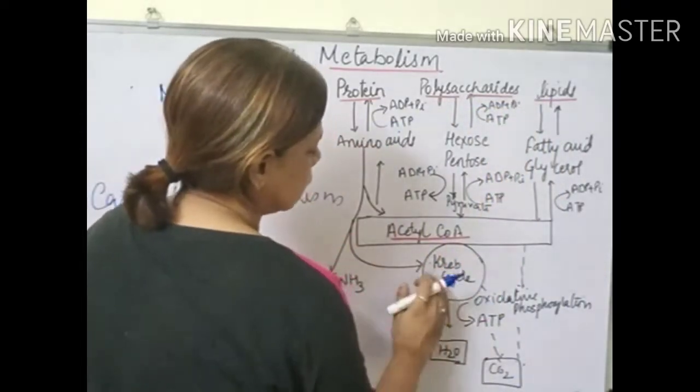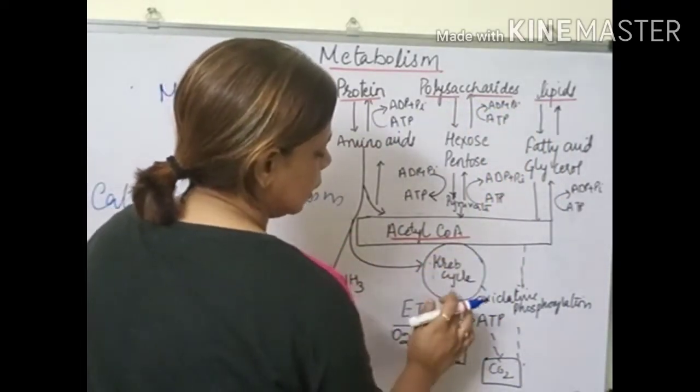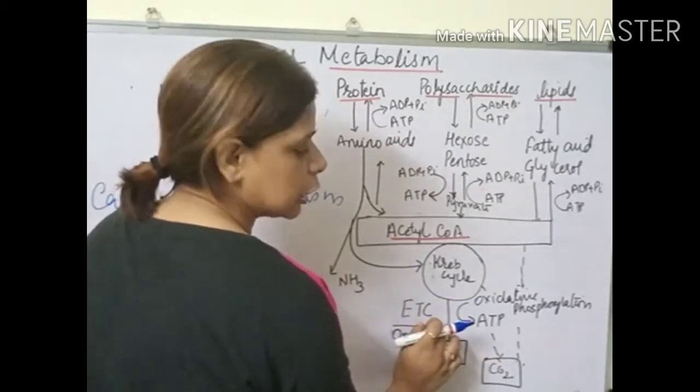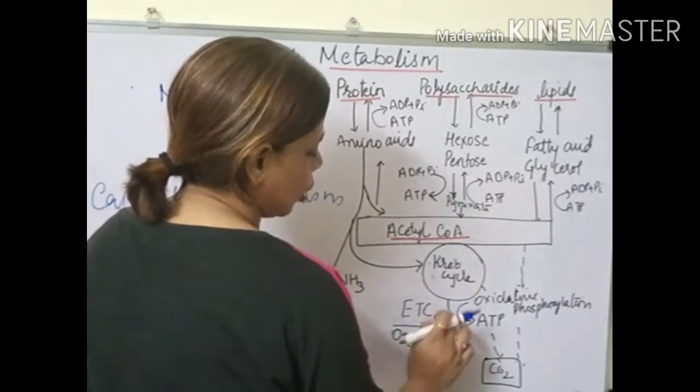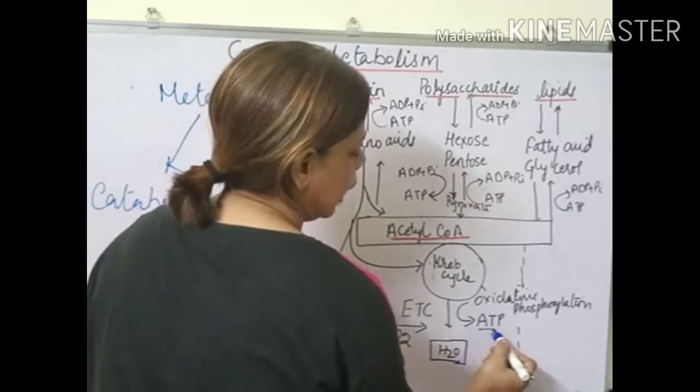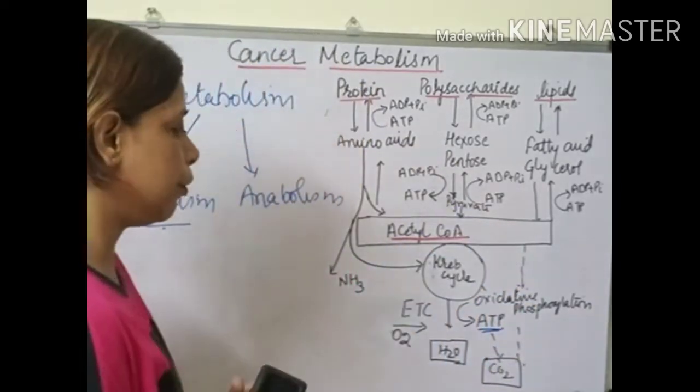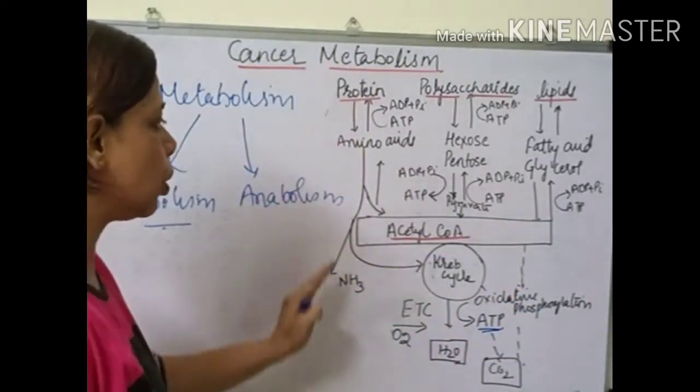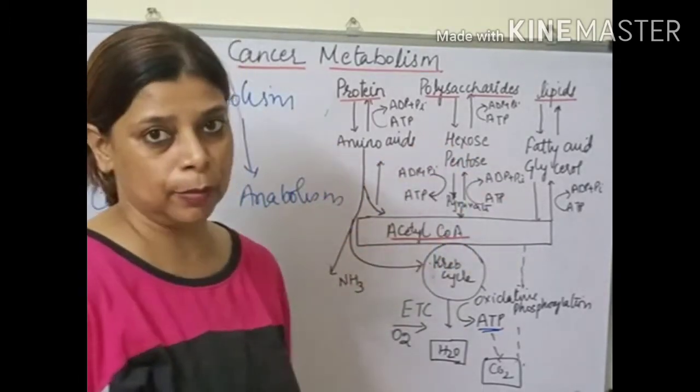For catabolism, once it enters into the Krebs cycle, it enters into the electron transport chain, and in the presence of oxygen we have the release of ATP, which is the stored form of energy. So this is overall the anabolism and catabolism.